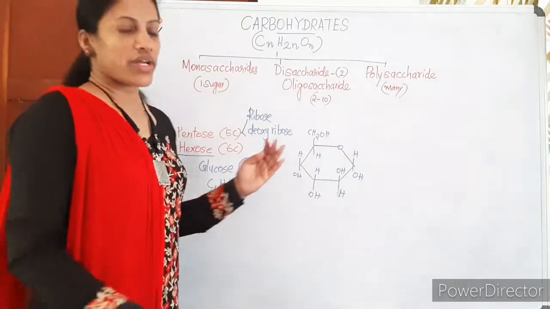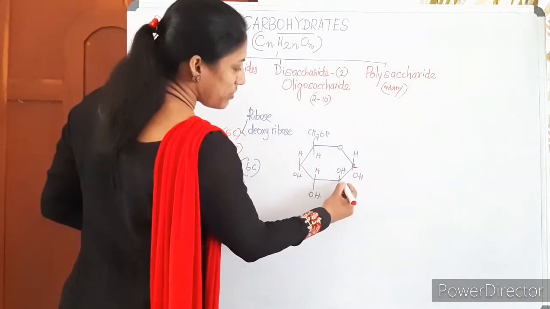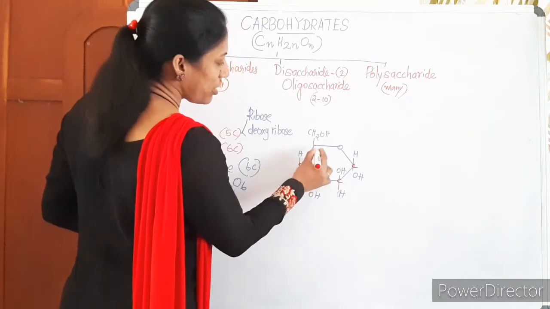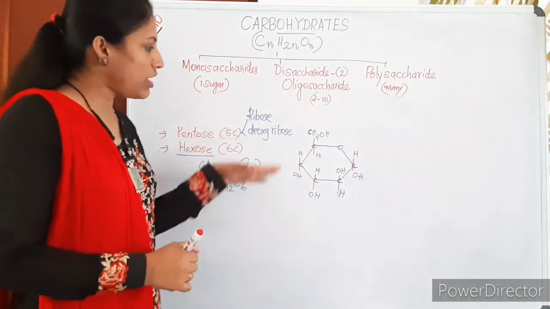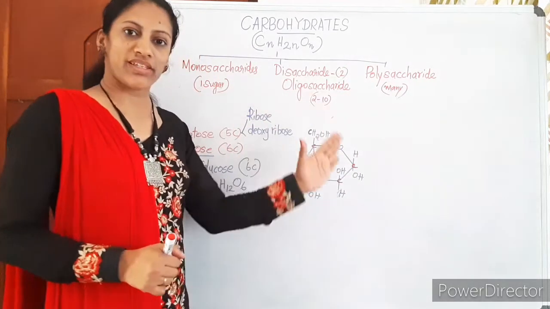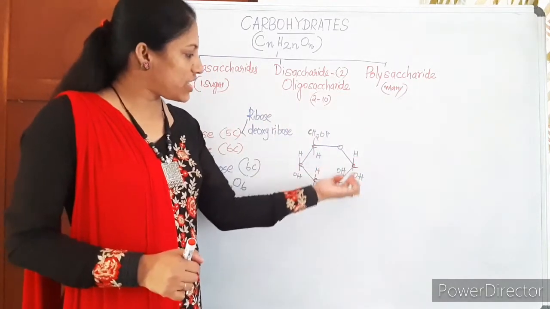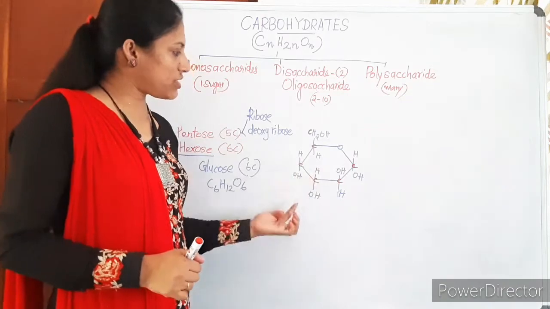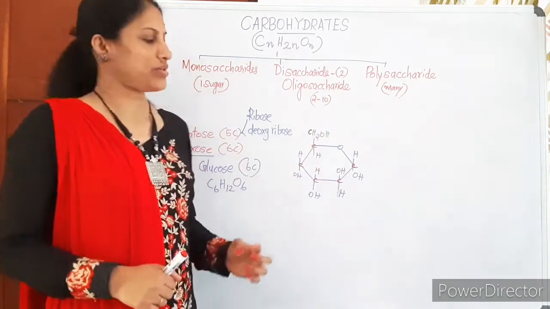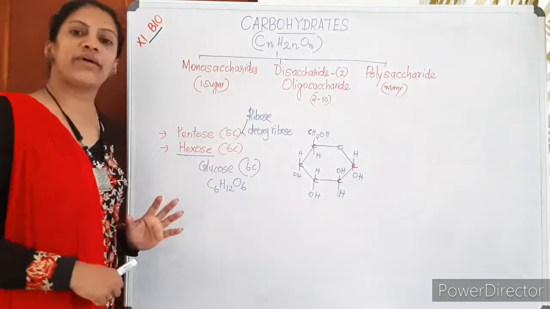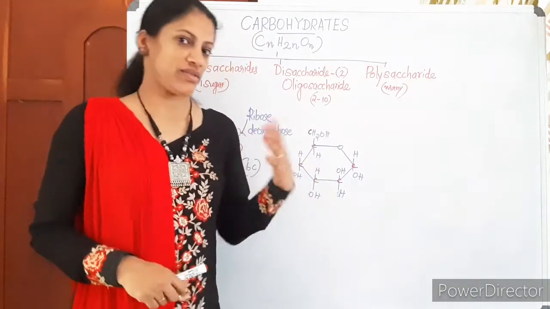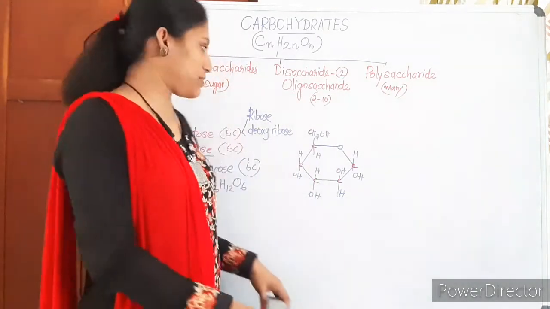So when you study the structure of glucose, here will be 1 carbon, 2, 3, 4, 5 and the 6th carbon is here. Glucose is a 6 carbon sugar, and it has a molecular structure like this, with CHOH, CHOH, CHOH, CHOH, CH, CH2OH. This is a 6 carbon sugar, hexose sugar, example is glucose. Study this diagram, it is given in your textbook.